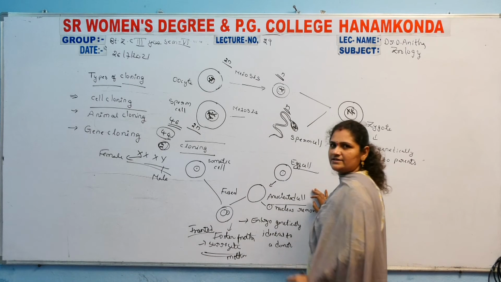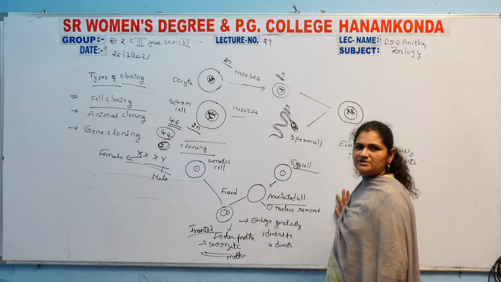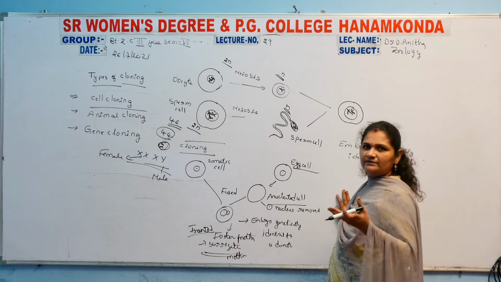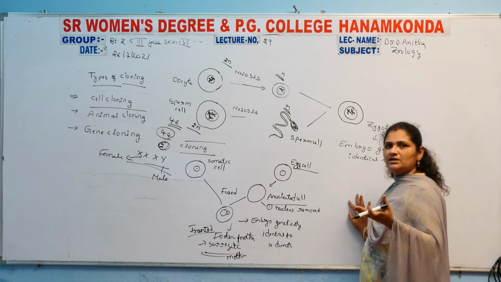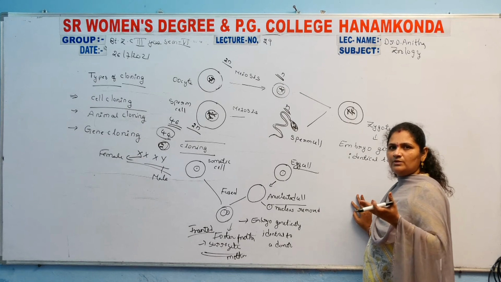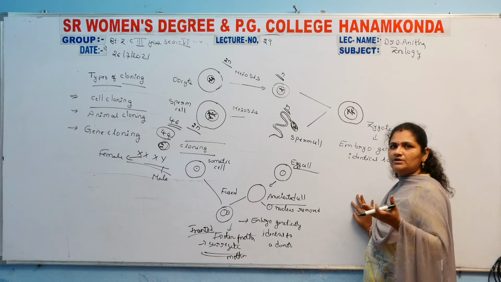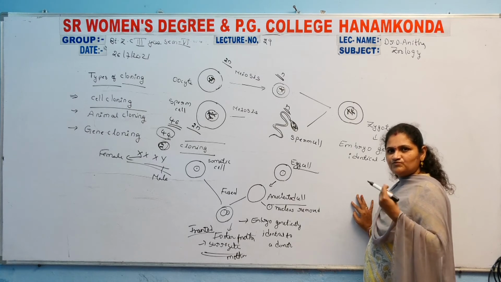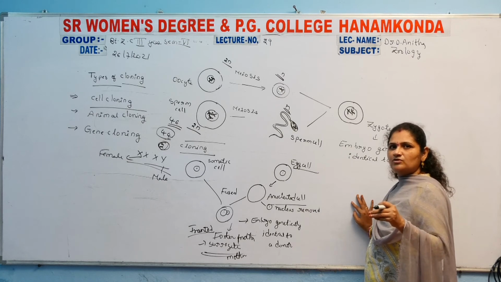In the surrogacy method also, the sperm cell and ovum are collected and in vitro fertilization takes place in the laboratory, in a microtiter plate. Inside the microtiter plate, the ovum and the sperm cell are fused and the embryo is formed artificially. The artificially formed zygote is implanted into the uterus of the mother.